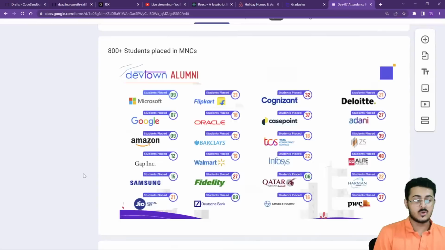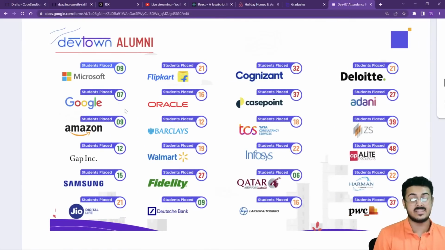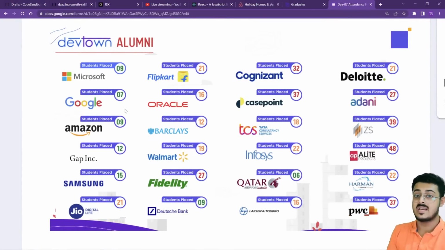As you're able to see, Google asked 5 students from us, they took 7, and that was the highest placement that was given to them. 60 lakhs per annum, that is what Google gave them. Microsoft was the second highest with like 48 lakhs per annum. They took 9 students. Amazon took 9. Samsung took 15. Flipkart took 21. 16 by Barclays. Walmart took 19.